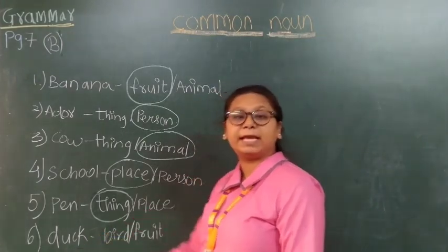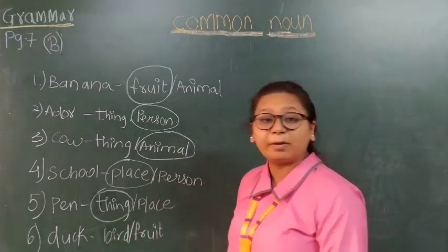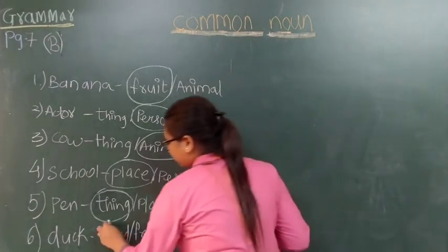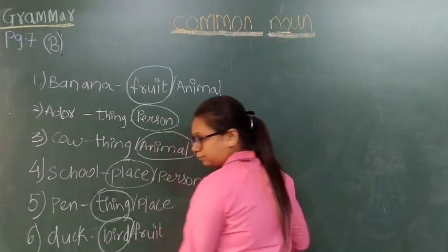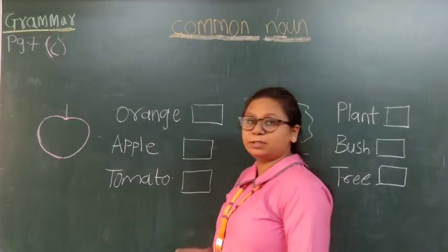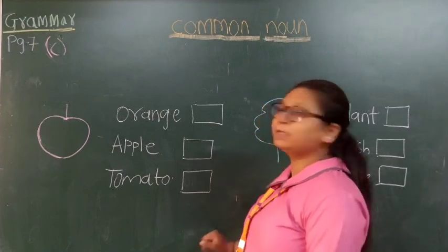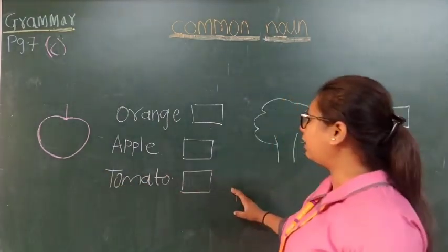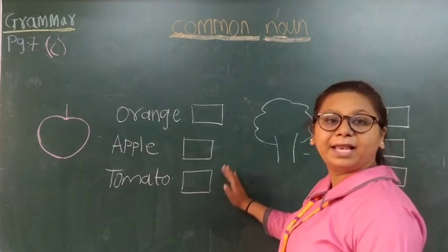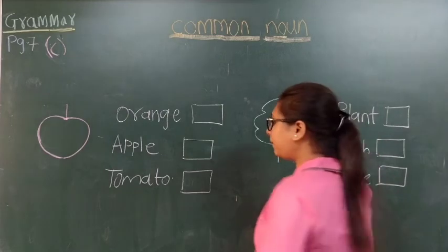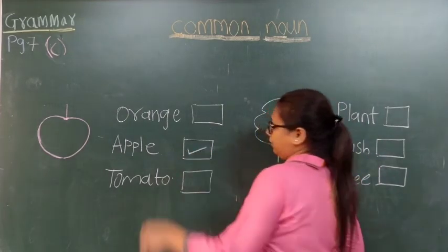Duck, D-U-C-K, duck. Duck is the name of a bird or a fruit? It is the name of a bird. So we will circle bird over here. Okay, so we have circled all the nouns over here. So students, moving on. Question number C. So you can see the first picture and the options over here are orange, apple and tomatoes. So it is a picture of an apple. So you will tick the apple.